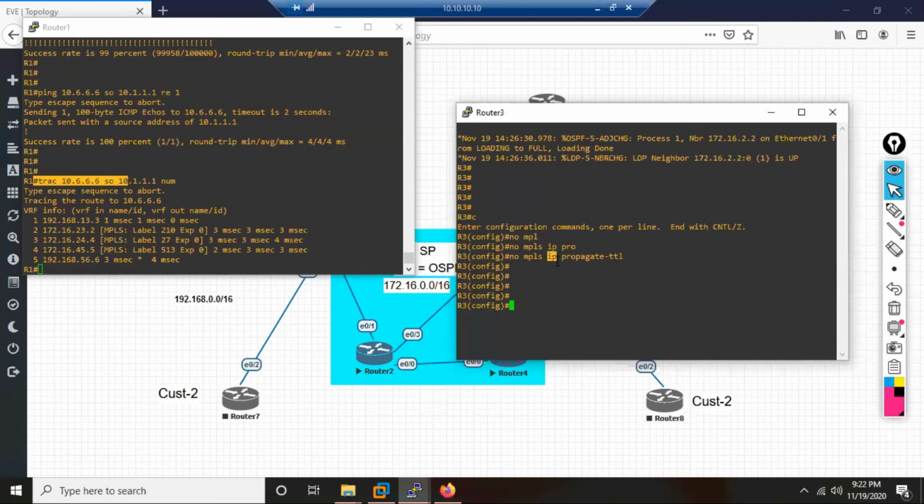MPLS, do not propagate the TTL. Do not copy the TTL value of what? IP into where? MPLS. MPLS means label. So IP means IP packet. The IP packet TTL value is not to be copied inside the MPLS label. So once you do this, now see what happens.